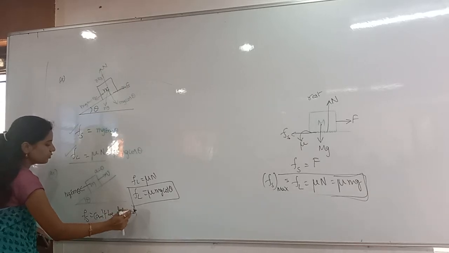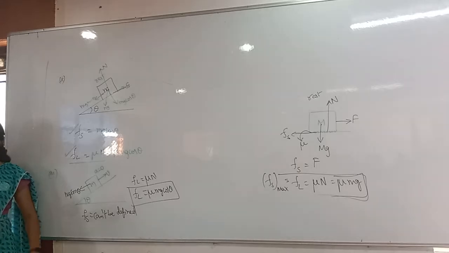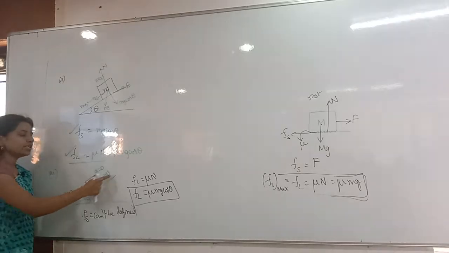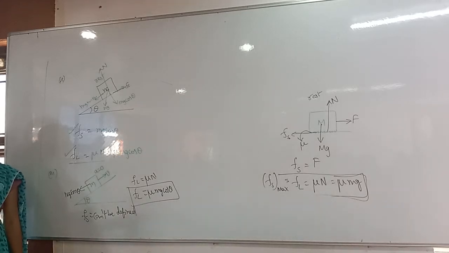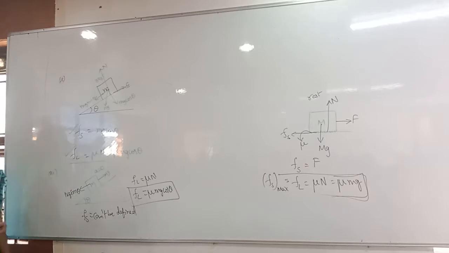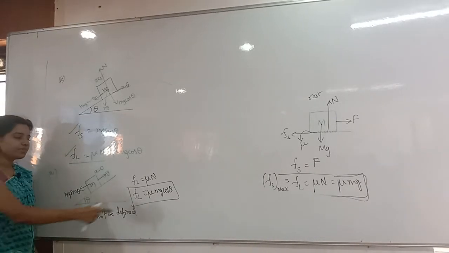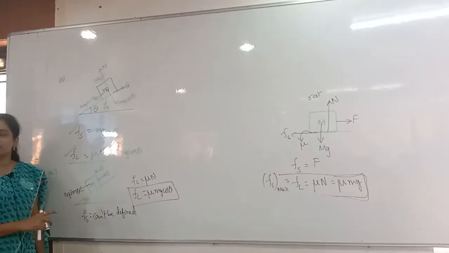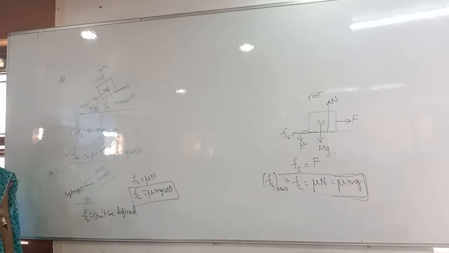Because the body is moving. The body is not at rest. Everybody understood that? Here velocity is there, so is the body moving or at rest? Moving. Whenever it is moving, can I say that it will have static friction? What does static mean? Whenever it is at rest, only then static friction will be there. So the body is moving, which means Fs cannot be defined. Obviously, whether the body is moving or not, Fl will always be there. Fl is equal to, what is the formula? Mu into normal reaction. That is mu into mg cos theta.